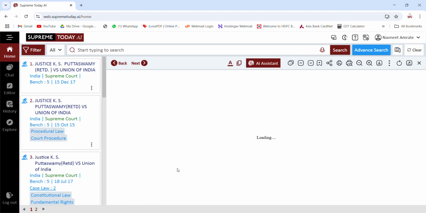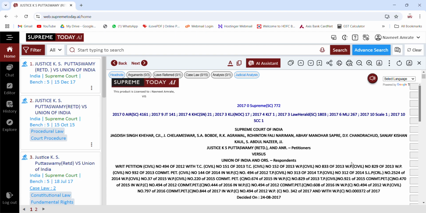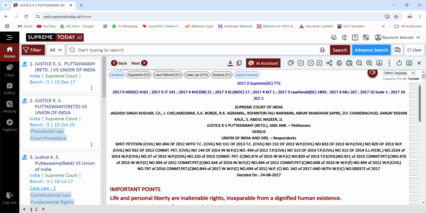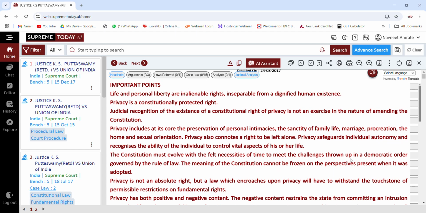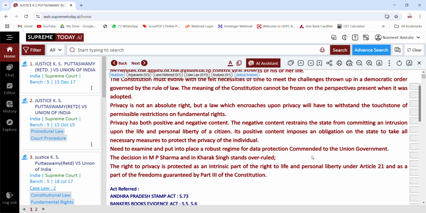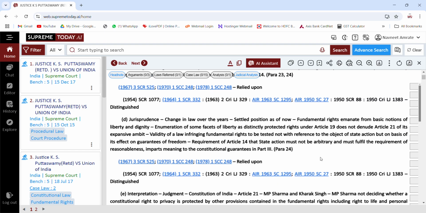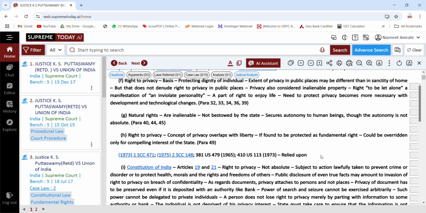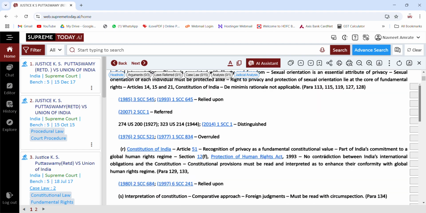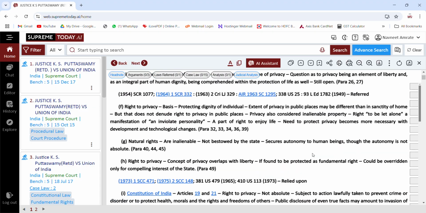So the moment you click on this judgment, I think this is a well-known judgment about privacy, and it has upheld our right to privacy, which relied on the Aadhaar Act. All the information regarding this, the citations used, head note, everything is available here.